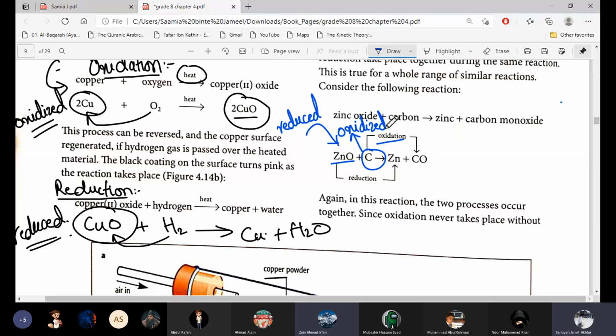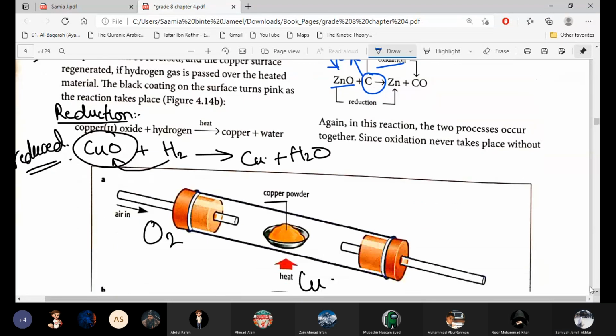Always remember that these reduced and oxidized substances are always from the reactant side. They will never be from the product side, so always find them on the reactant side. They can ask you in the questions that this is a reaction, so identify which substance is reduced and which substance is oxidized. So you have to always find them on the reactant side, in which oxygen is added and in which oxygen is removed.